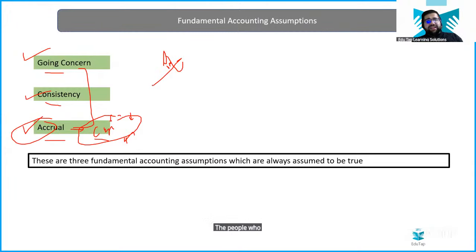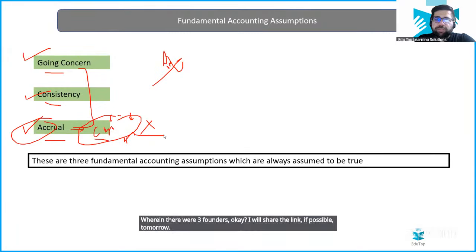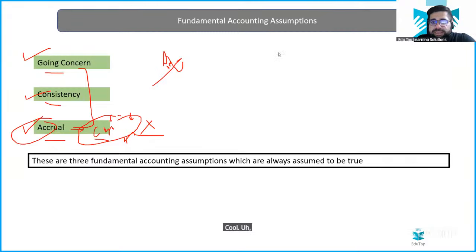The people sitting in the Shark Tank recognized immediately that they were not following the accrual concept. So they directly said, we will not invest our money in your company. Go back and ask your chartered accountants to switch from cash to accrual. I don't remember the exact name, but there was one company with three founders. I will share the link if possible tomorrow. Yes, Ezort company. I'm not sure, but it was related to some POS machine.